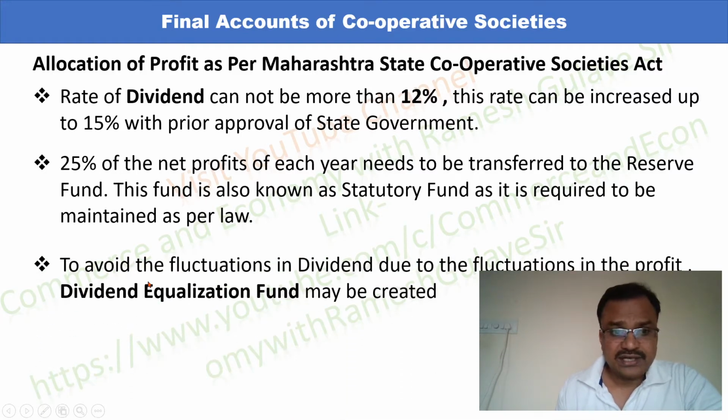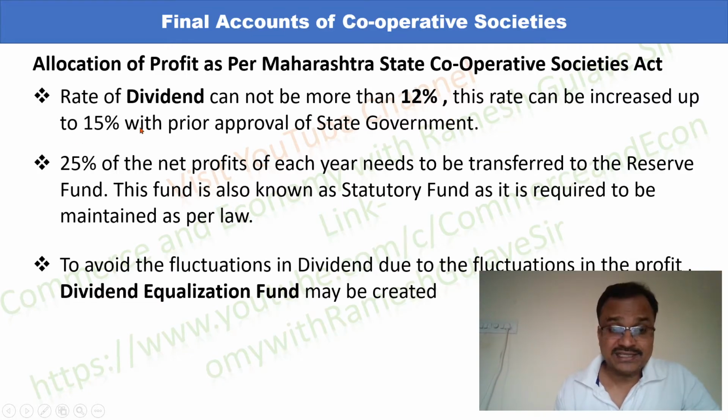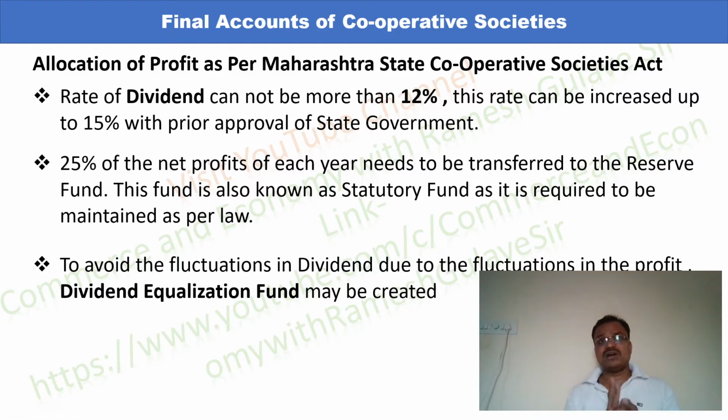The next point is related to the dividend equalization fund. In the first point we discussed that the rate of dividend cannot be more than 15% in any case, right? So to give dividend at a constant rate, a dividend equalization fund can be prepared. See friends, it is not possible for every organization to earn the same amount or the same proportion of profit every year.